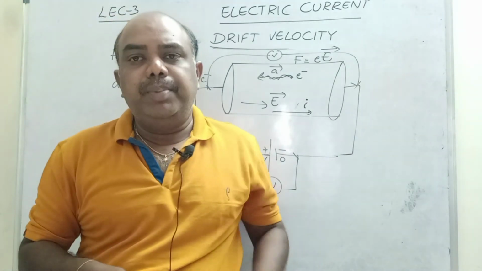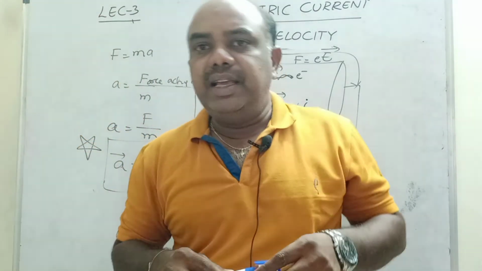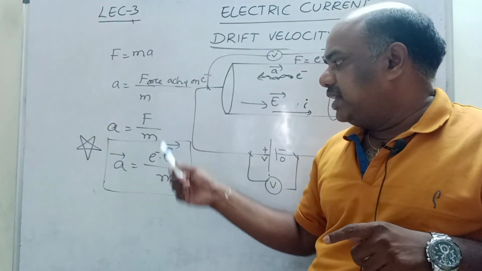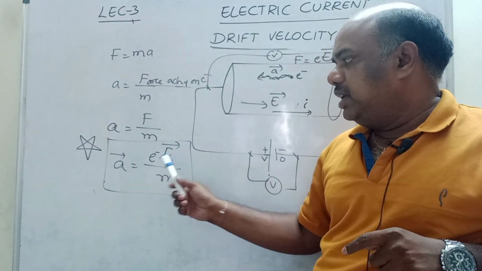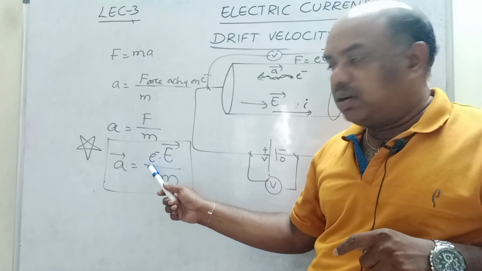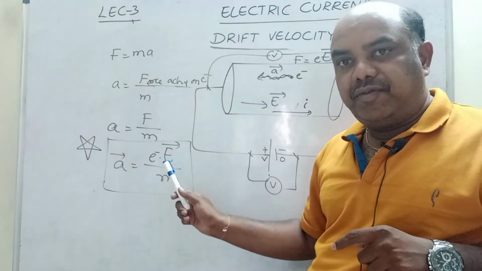How did we get it? Simple Newton's second law. F is equal to ma, a is equal to F by m, and F is nothing but eE, so a is eE by m. Here e is the electron charge, and E is the electric field.